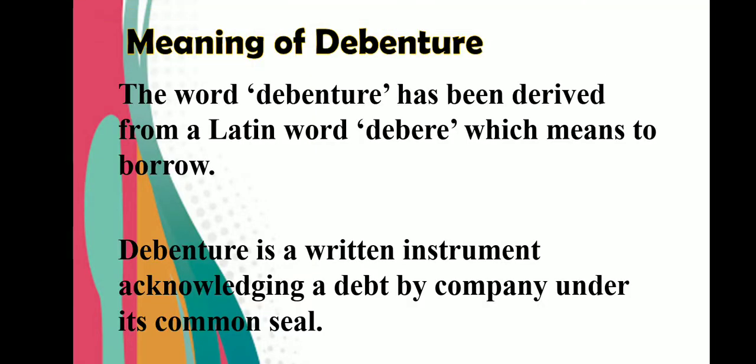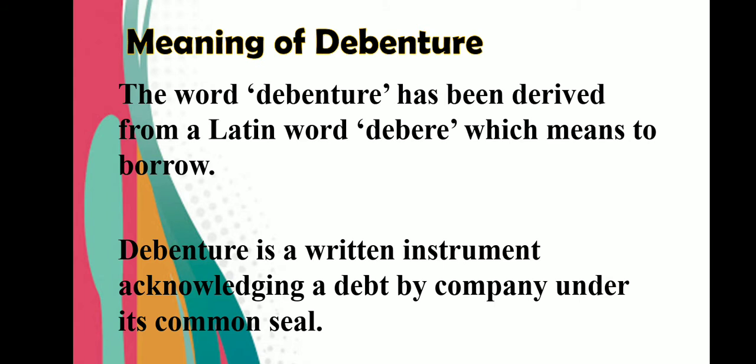First of all, meaning of debenture. The word debenture has been derived from a Latin word debere, which means to borrow. As we all know, by issuing debentures, company borrow money from public. So debenture is a written instrument acknowledging a debt by company under its common seal.